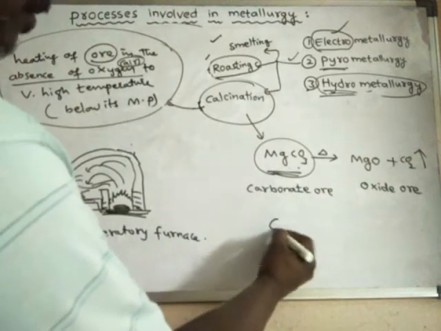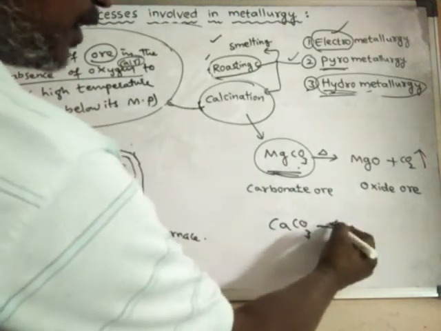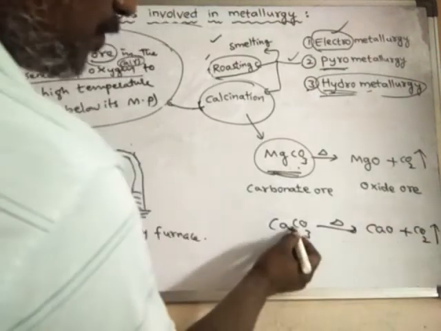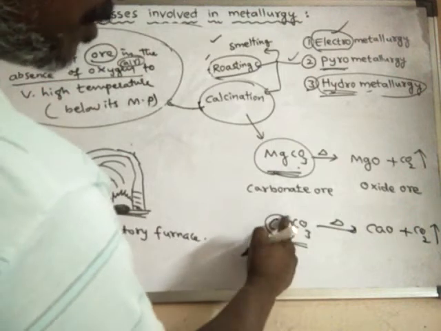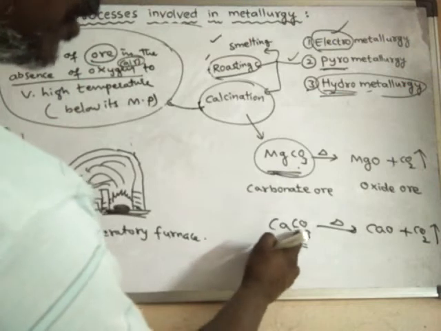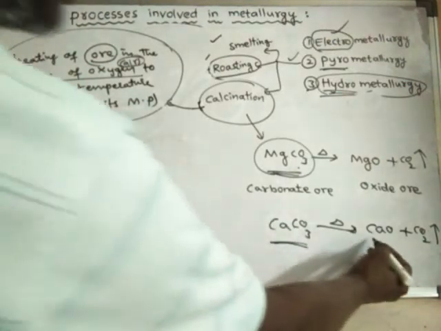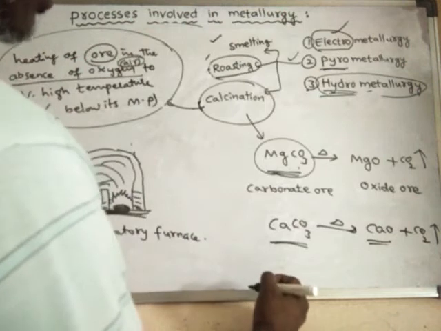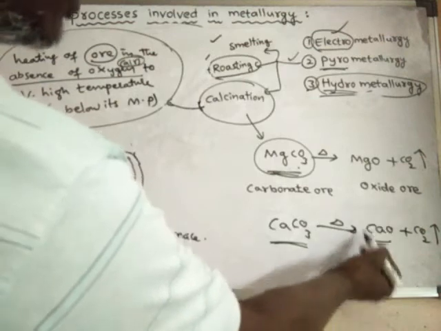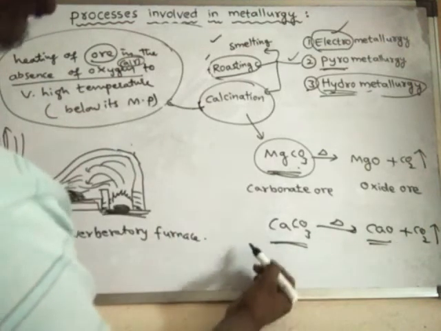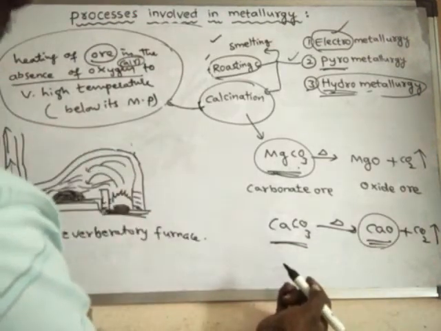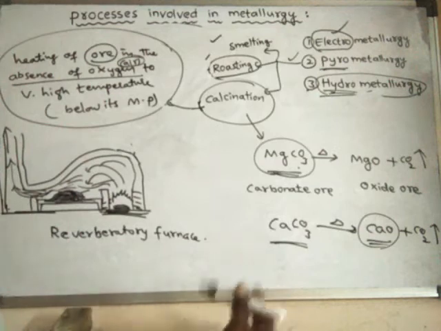Another example, calcium carbonate. When heated, it converts into calcium oxide and carbon dioxide. In the extraction of calcium metal, we use calcium carbonate ore, because limestone is available in large amounts. From limestone we get calcium oxide upon heating, that means upon calcination. This is called quicklime, and this is called limestone, an ore of calcium, from which we can obtain calcium metal.